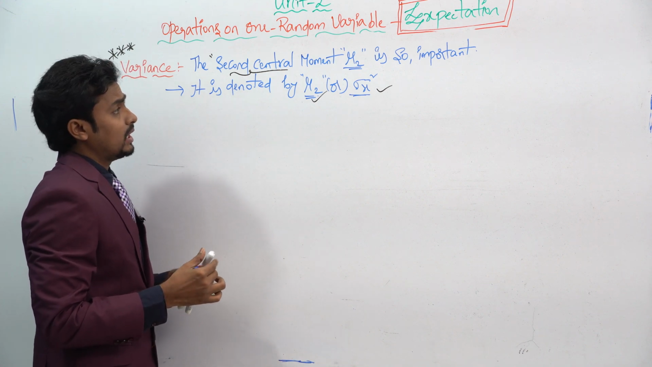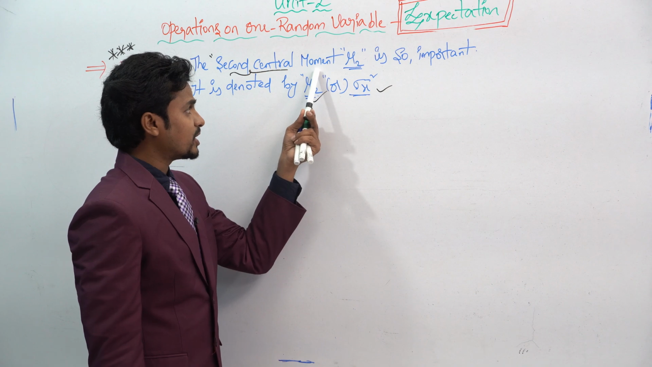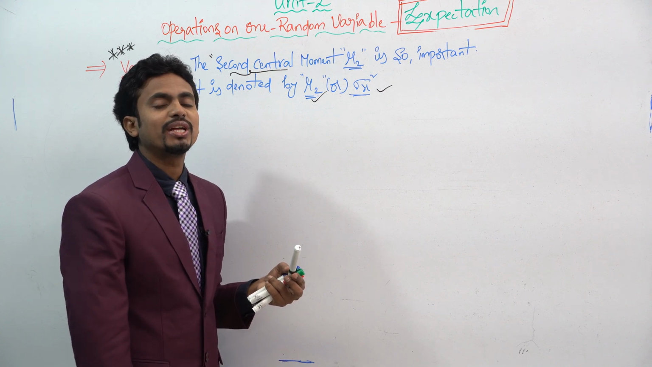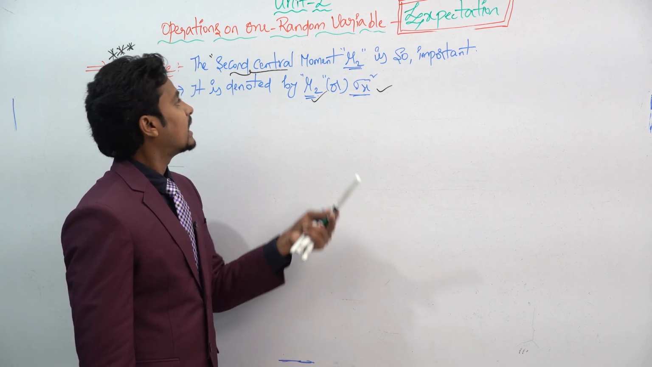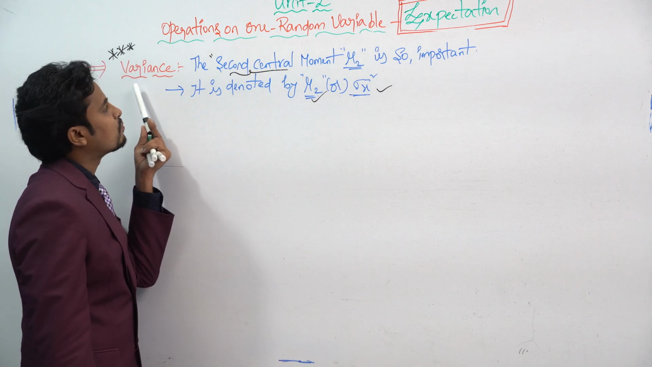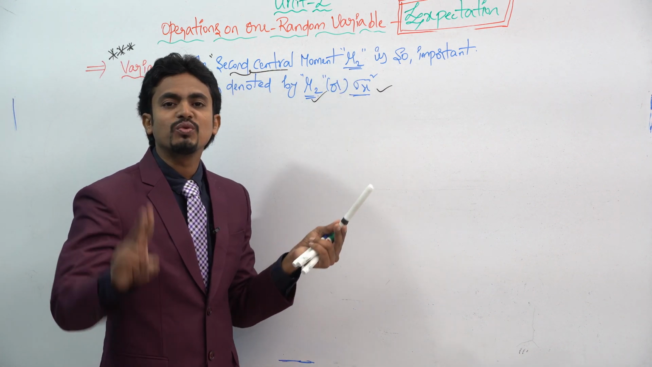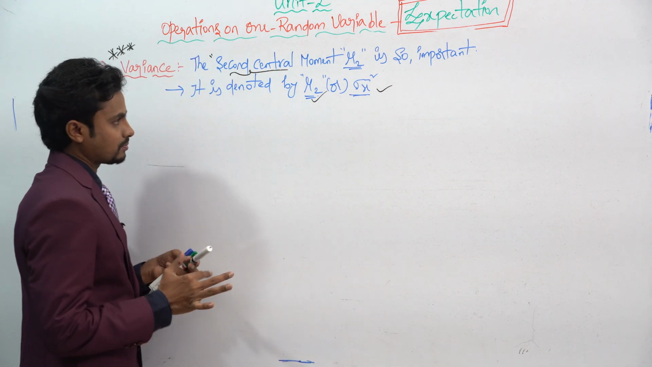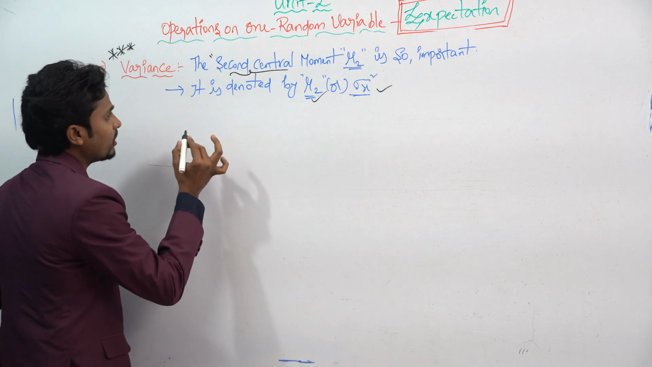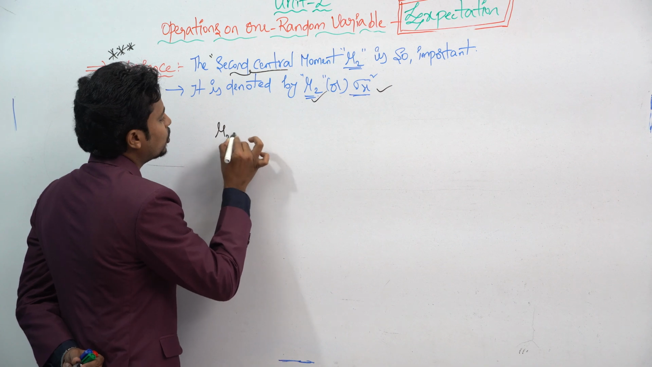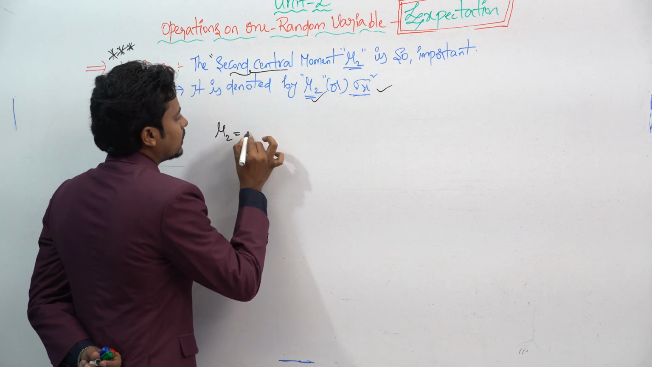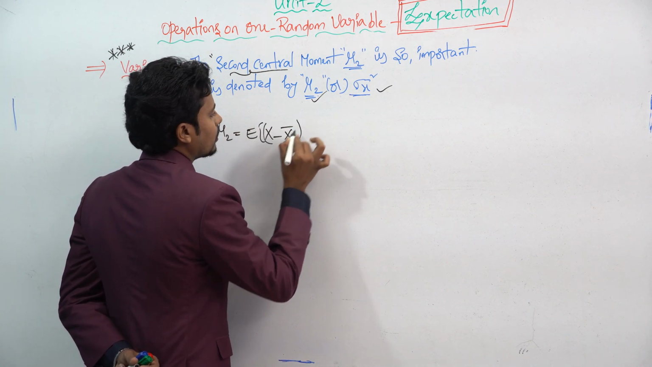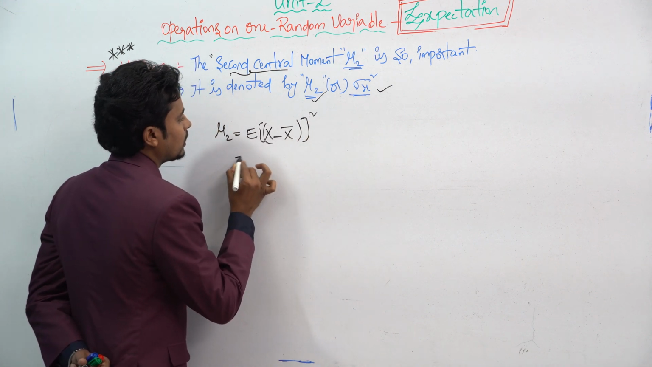Generally the central moments are represented with mu. If you want to take the nth moment, that becomes mu_n, and the first moment becomes mu_1. In this variance case, we take mu_2, which means the second moment. Variance means the second moment. The formula for the central moment mu_2 is equal to the expectation of (x minus x bar) whole square. This is the formula.